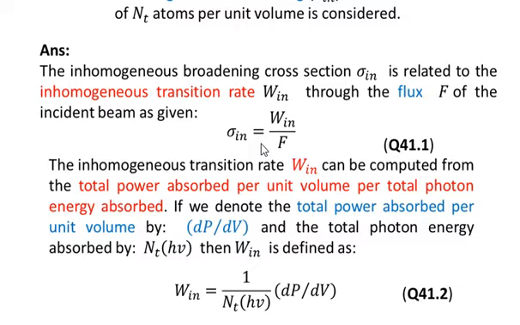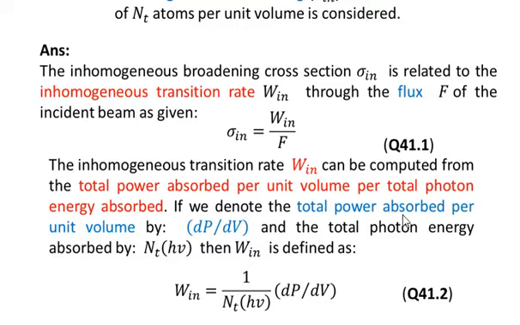That is, sigma_in is equal to the inhomogeneous transition rate divided by the beam flux. That is, sigma_in is equal to W_in divided by F, as given in equation number 41.1. The inhomogeneous transition rate W_in can be computed from the total power absorbed per unit volume per total photon energy absorbed.